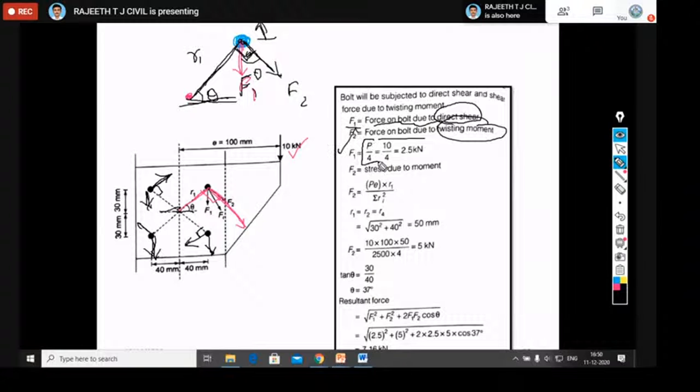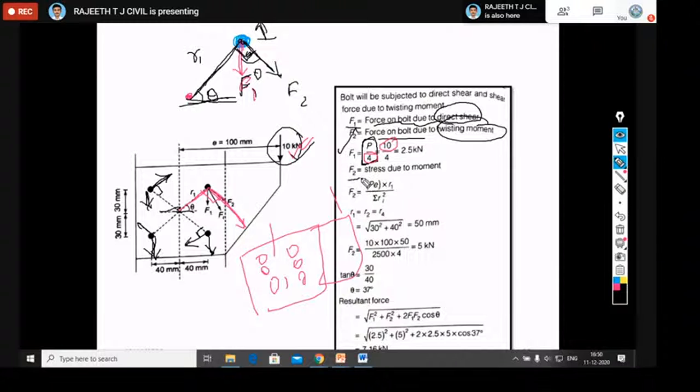Now what is F1? F1 is equal to P by 4. What is P? P is the eccentric load which is acting on the bracket connection. Here you take 10 kilonewton. But the denominator is 4. So 4 is nothing but the number of bolts given in the joint. In our problem, they have given 4 bolts. Therefore, you should take P by 4. If they gave 6 bolts, assume 3 on this side and 3 on this side, in a bracket connection like this, then you should take 6 bolts. That is P by 6 you should take. So this is what you need to do.